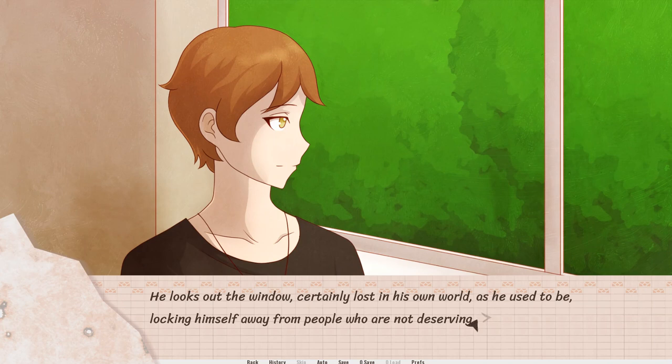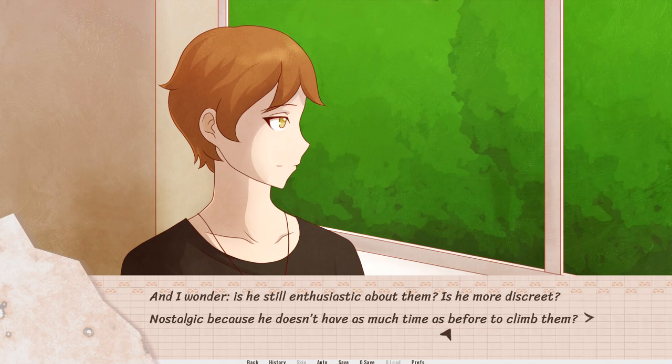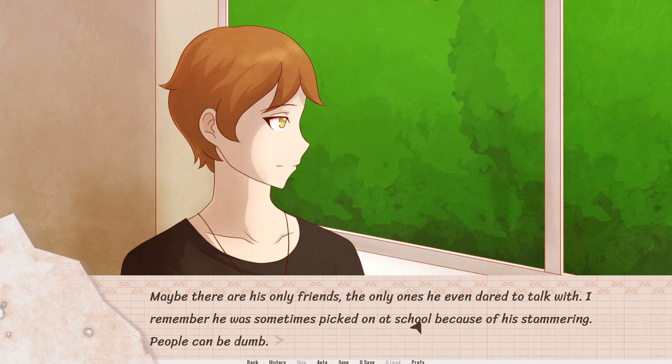He looks out the window, certainly lost in his own world as he used to be, locking himself away from people who are not deserving. He must be looking at the tree next to the window. He always loved trees. And I wonder, is he still enthusiastic about them? Is he more discreet? Nostalgic because he doesn't have as much time as before to climb them? Maybe they are his only friends, the only ones he ever dared talk with.